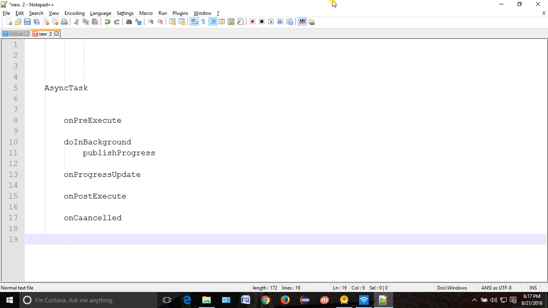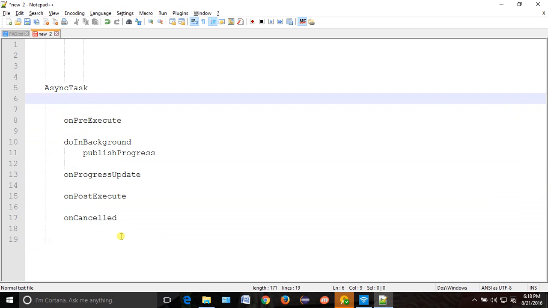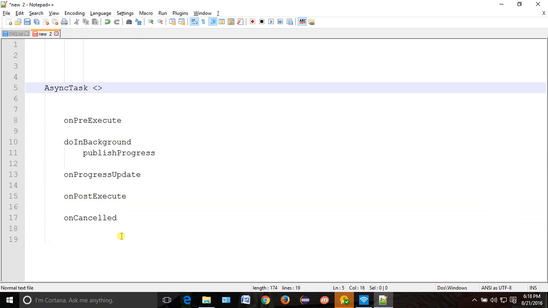And if you want to do some UI operation from a background thread, how will you do it? Run on UI thread. That is the method which we execute, from wherever you want to do it. Okay, yes, I think this much only we have done. Now one small question: what are the three generics which we pass here? First one is your task data type, the task data which you are giving. Then the second is your progress. And the last one is result. So these are the three data types which we pass over there.